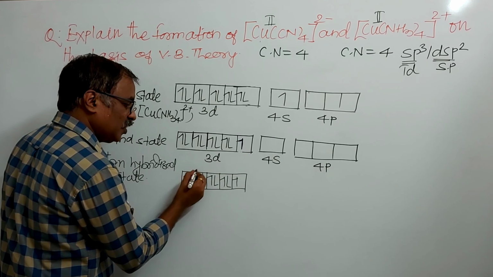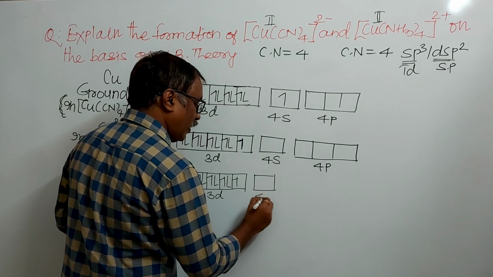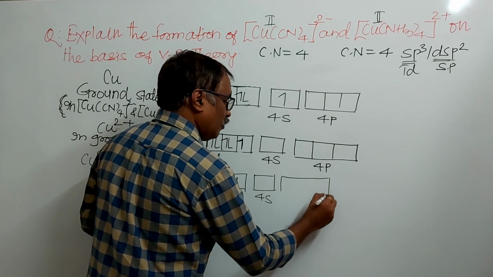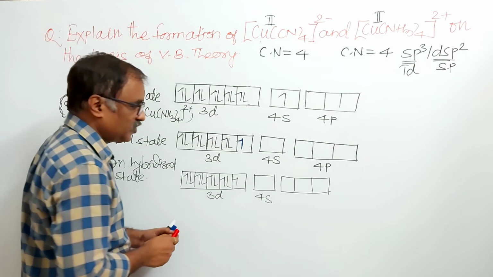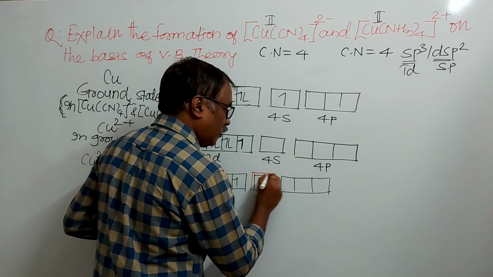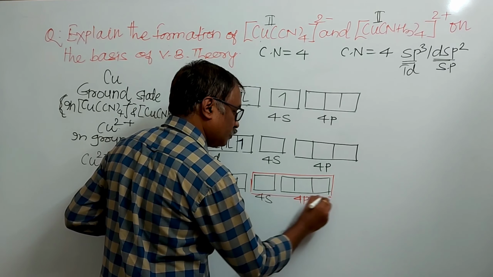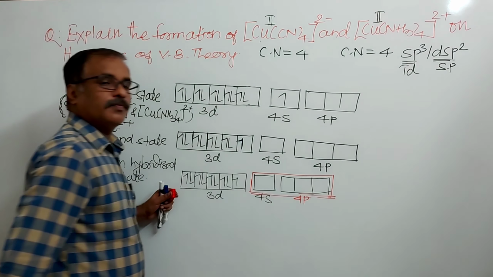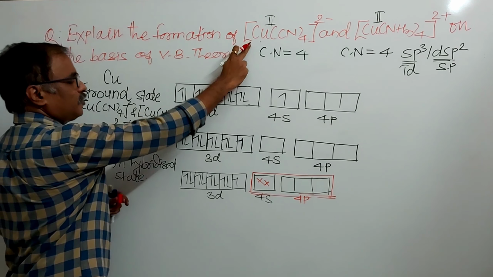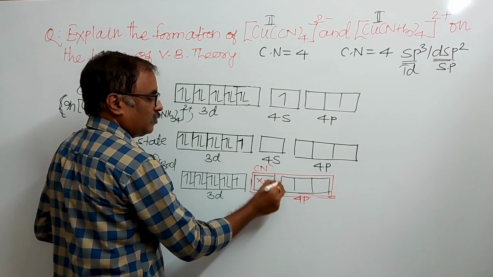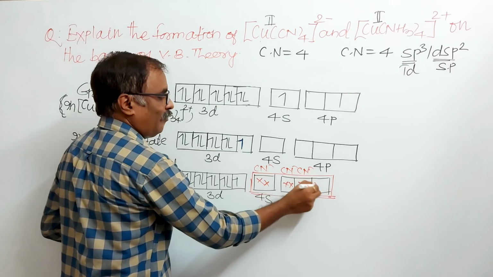Because there is no space for inner pairing of electrons in 3d. Here it is 4s, 4p, and mixing and recasting of these atomic orbitals. This is 4p, like this. Here electrons are first in both. I will take this CN-, second, third, fourth.